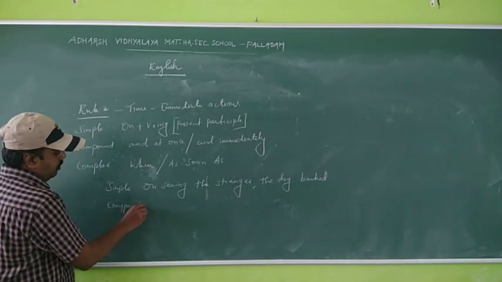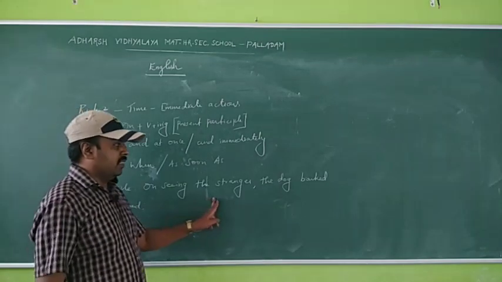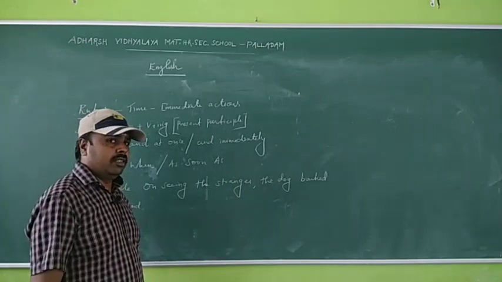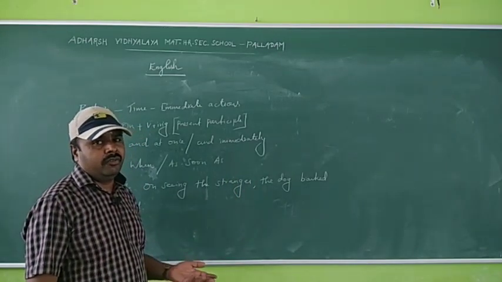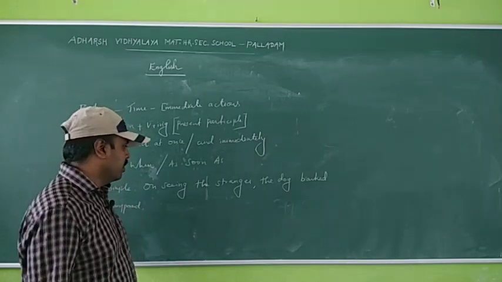Now compound sentence for this. What is the compound sentence structure? We need two main clauses and a coordinating conjunction.